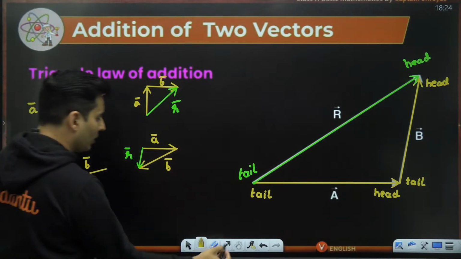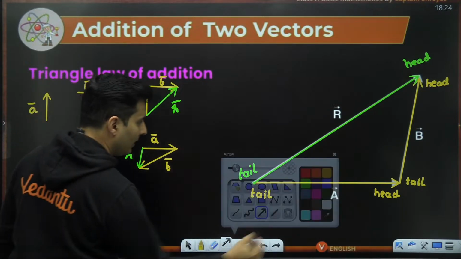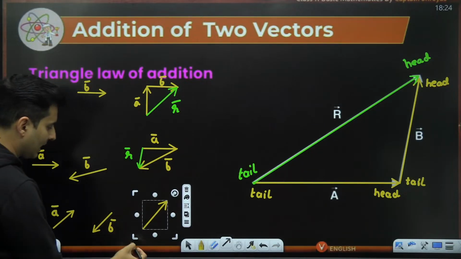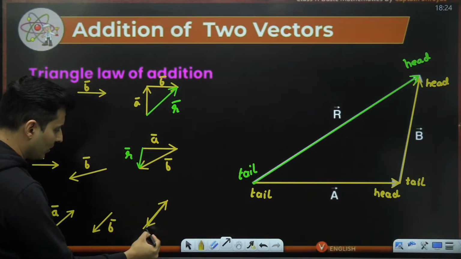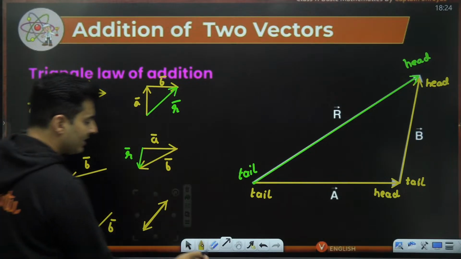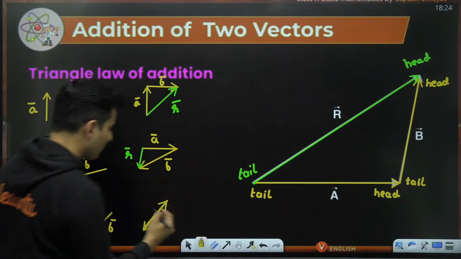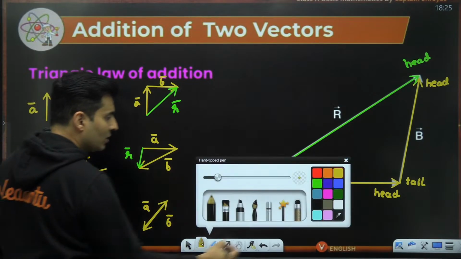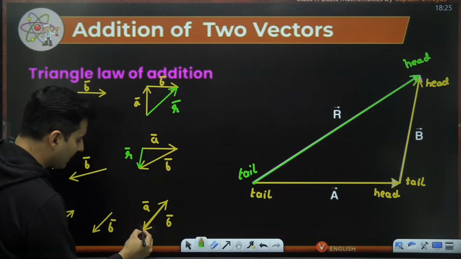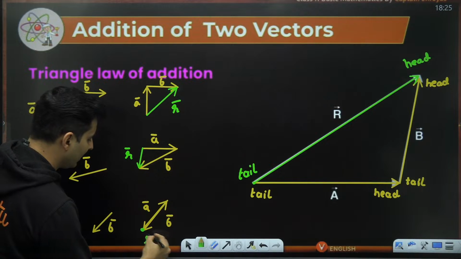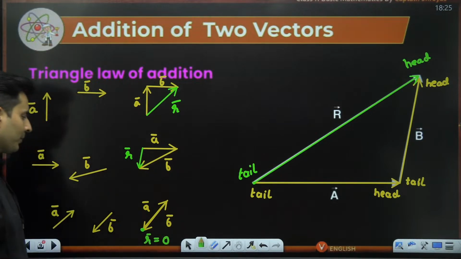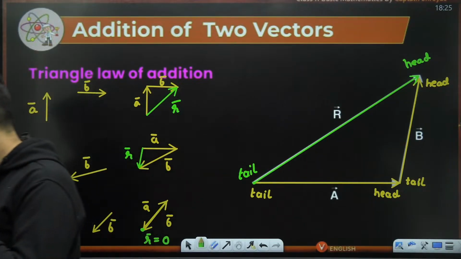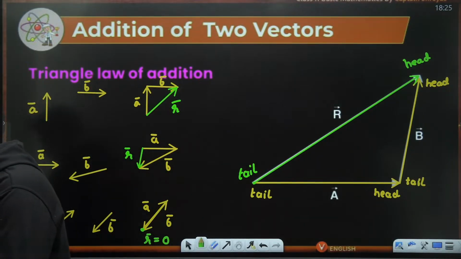Similarly, in this scenario, what do we do? See this. First of all, vector A was like this and vector B was exactly opposite to it like this. So I go like that and I come back over here. Guys, there is no missing side in this scenario. Look at it. A bar was upwards, B bar was downwards towards the left. So what is remaining is nothing. The missing side over here is 0. So the resultant in this scenario is a null vector. Is that right? So this is how you can use the triangle method. Absolutely clear, Rama and Abhijit and everyone.